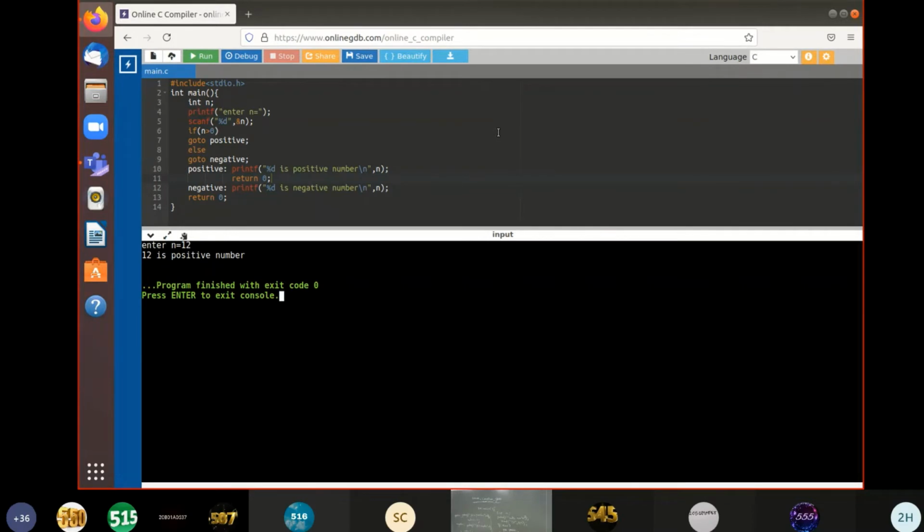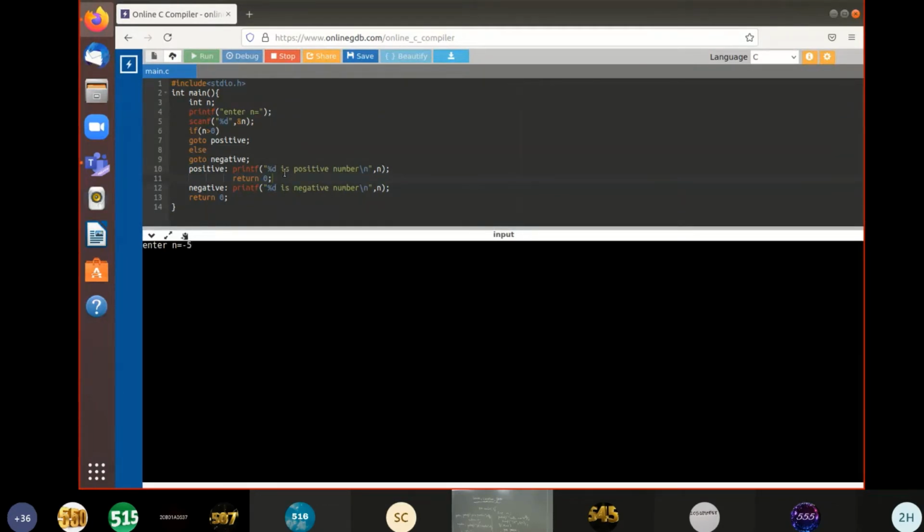Can you see the output? Yes, sir. Okay, so that's the reason why I write that return 0. Okay, I'll just give a negative value. I'm giving -5.